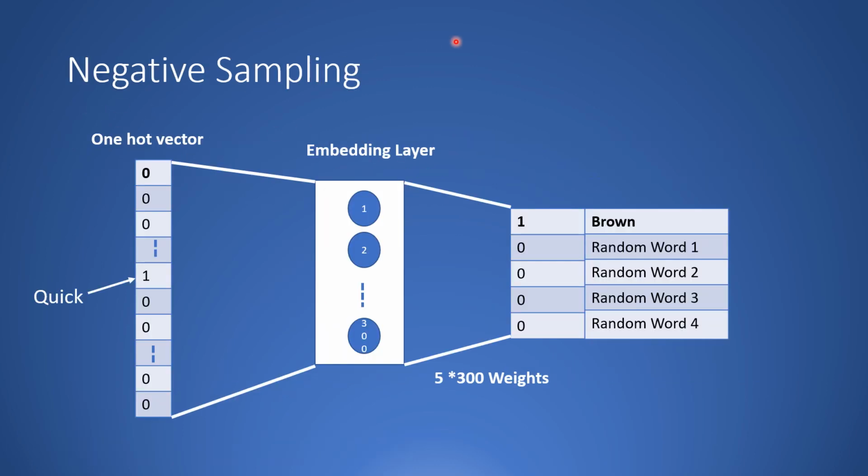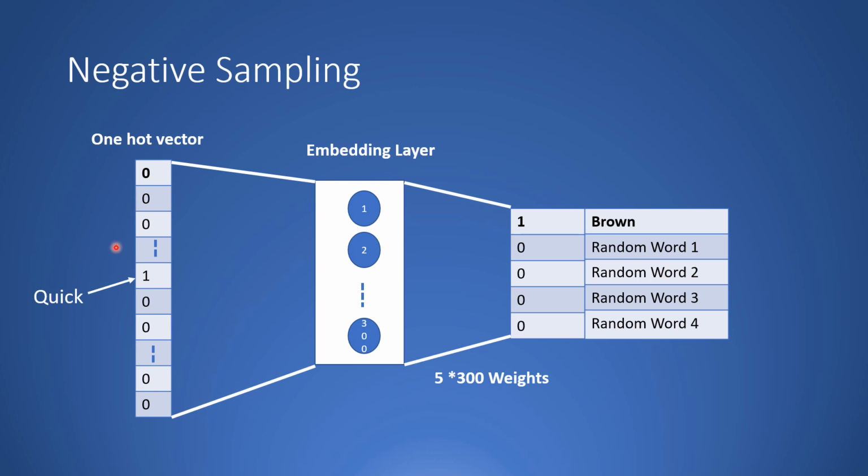The next idea is negative sampling. The idea here is very simple. For example, if you had this word quick and you know that the word brown appears more frequently with the word quick, in your skipgram training you try to predict the neighboring words around the word quick. So the idea over here is that you introduce some other random words, for example, 4 other random words which don't appear frequently with the word brown. Now these are called negative samples.